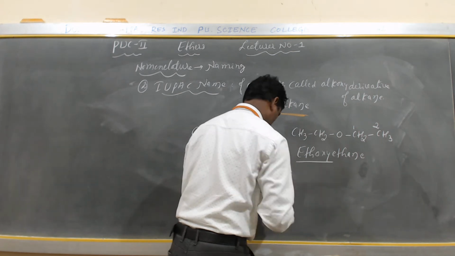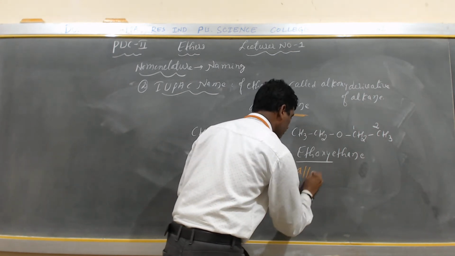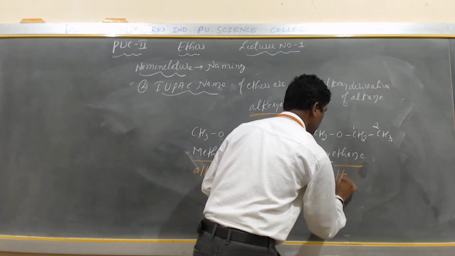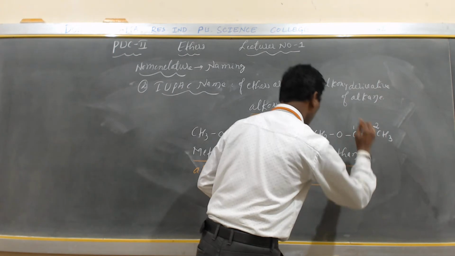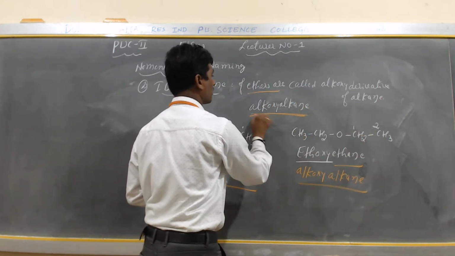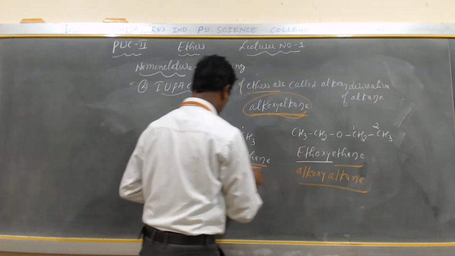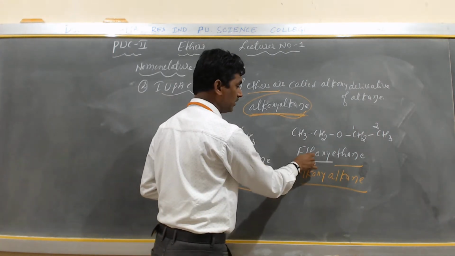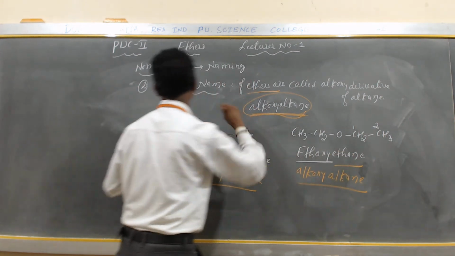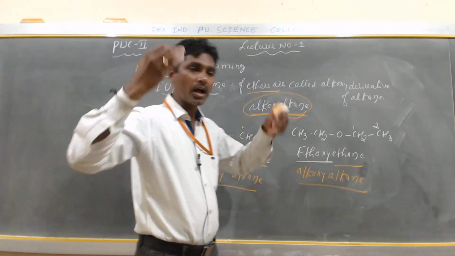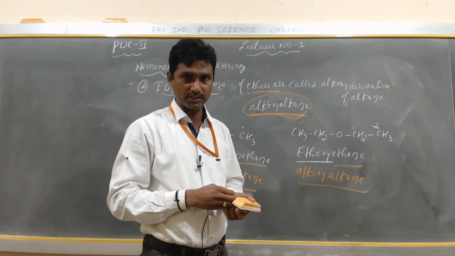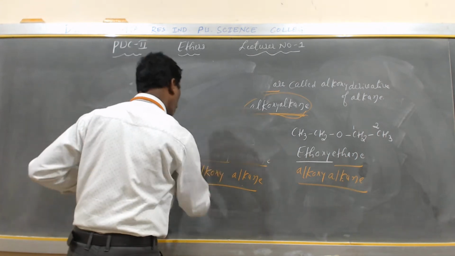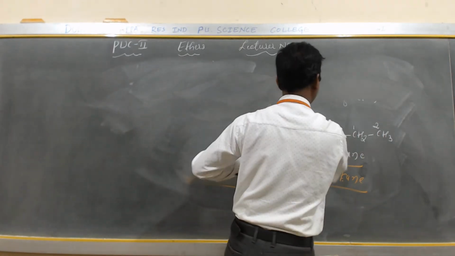Yes, my dear students. Here, ethoxy is called alkoxy. Ethane is called alkane. So the IUPAC name of ethers are called alkoxy alkane. Here alkoxy is methoxy and methane is alkane. Here alkoxy is ethoxy and alkane is ethane. So this is the IUPAC name of ethers, my dear students. So I can discuss here the list of the common name and IUPAC name. Yes, my dear students. Okay.